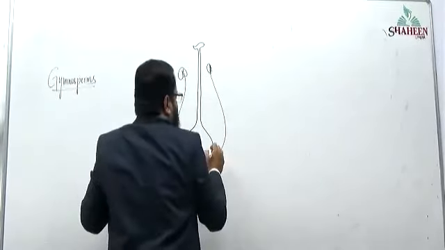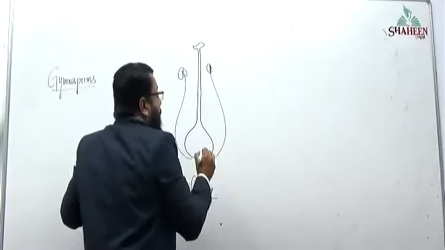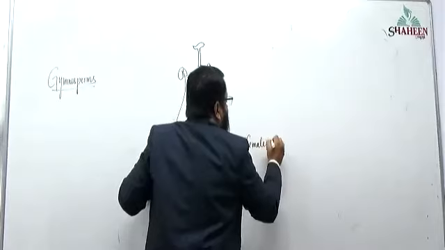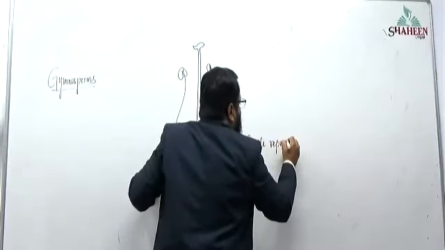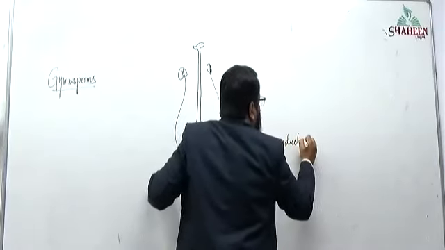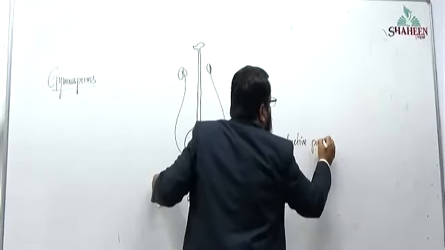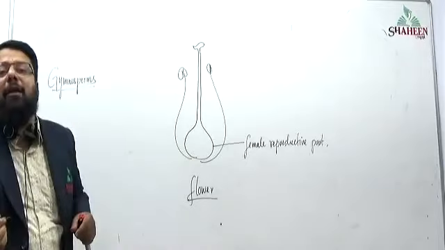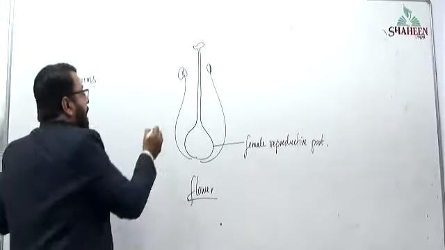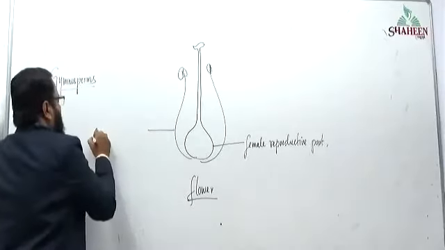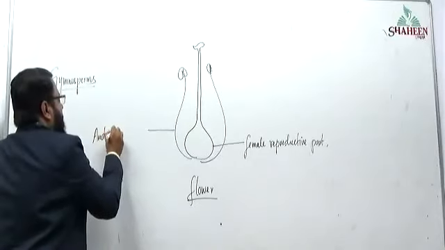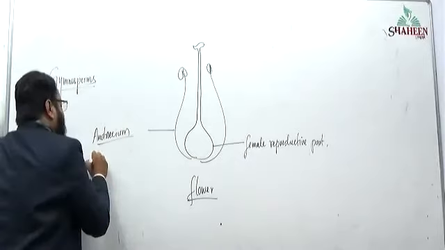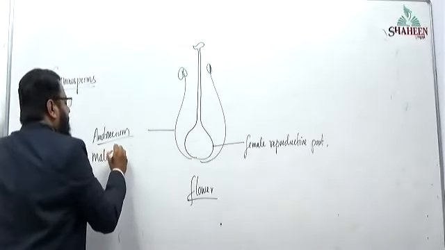Gynoecium is the female reproductive part. Androecium is the male reproductive part.